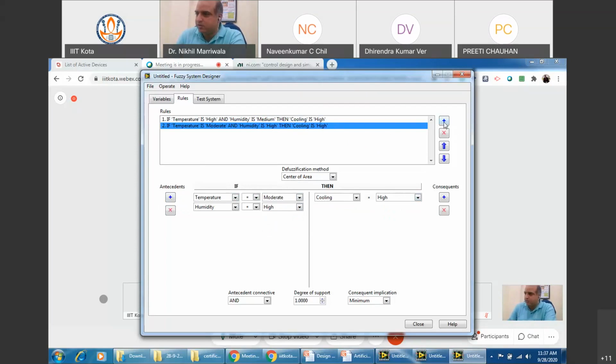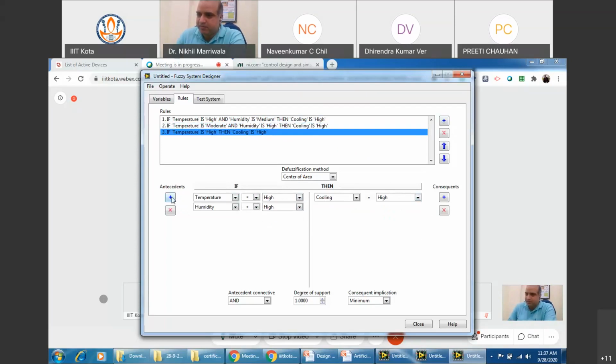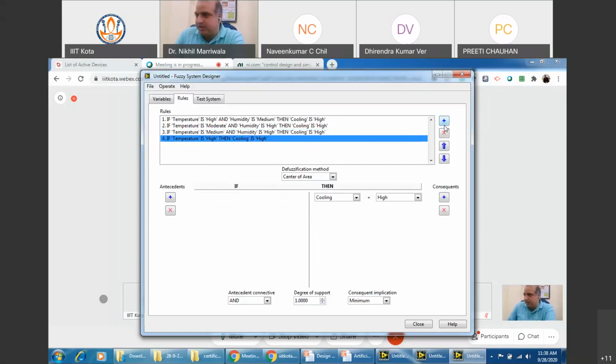We assume this. Press another plus, antecedent to this. If temperature is say medium, humidity is still high, the cooling should always be high in this case, right? Press another rule. If temperature is low, the humidity is medium, then the cooling should be moderate. This is what we want to say.